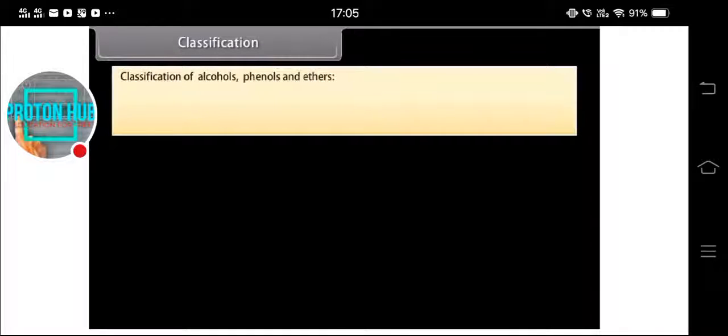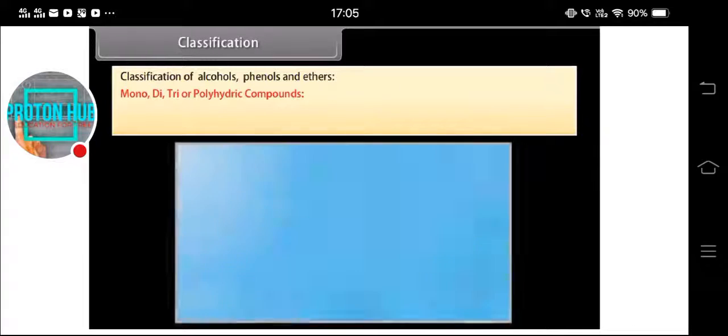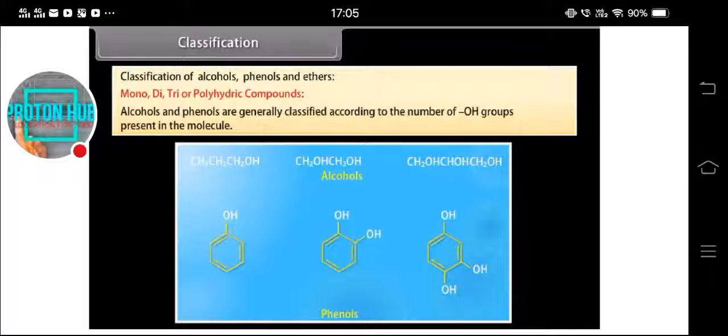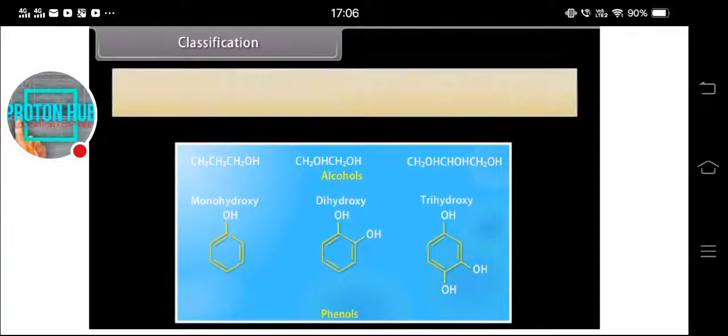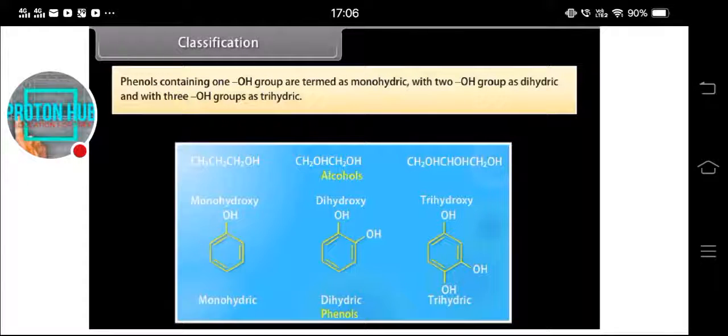Classification of alcohols, phenols, and ethers. Mono, di, tri, or polyhydric compounds. Alcohols and phenols are generally classified according to the number of hydroxyl groups present in the molecule. The alcohols containing one hydroxyl group are termed monohydroxy, with two hydroxyl groups dihydroxy, and with three hydroxyl groups trihydroxy. Phenols containing one hydroxyl group are termed monohydric, with two hydroxyl groups dihydric, and with three hydroxyl groups trihydric.